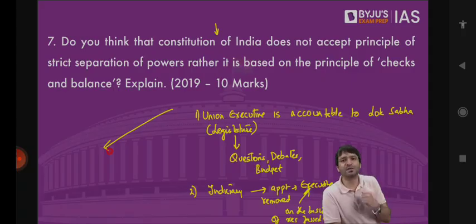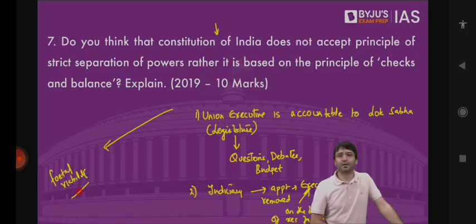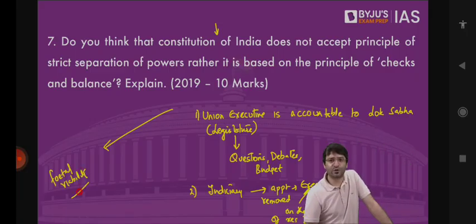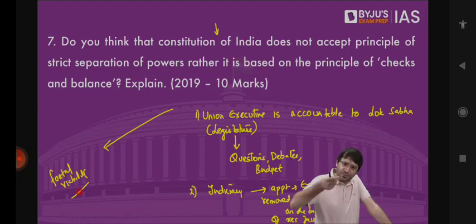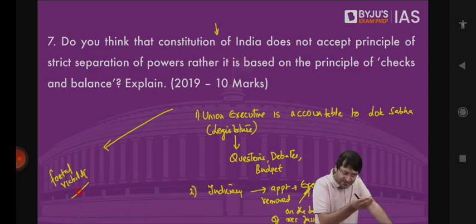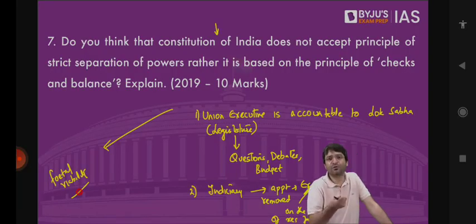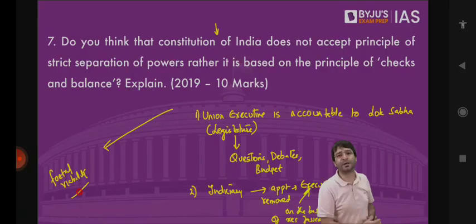There was a lady who was 26 weeks pregnant. She wanted to terminate her pregnancy, but then came the question of fetal viability. The AIIMS doctors sent a mail to the Supreme Court saying, before performing abortion, should we stop the heartbeat of this fetus, because the fetus is viable. Viable in the sense, even if we take this fetus out of the mother's womb, the fetus will still survive in laboratory conditions. So when the fetus is viable, that means it can survive even outside the womb of the mother, this fetus will have the right to life as well. So how do we reconcile right to life and right of choice of this woman to decide to terminate her pregnancy? It was in this context that this question was framed.